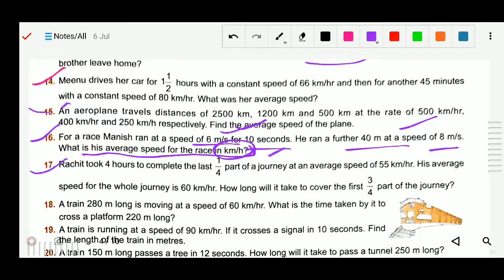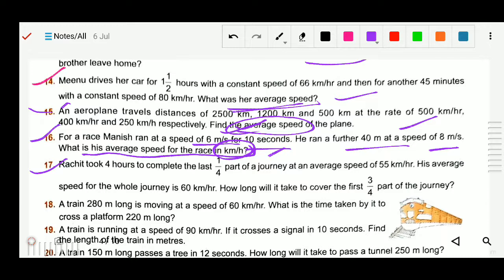Now we will do number, same number 15 you can do, number 16 also you can do. Average speed you have to find, here also average speed, and also here is same like question number 14 you can solve. Okay, now question number 17.